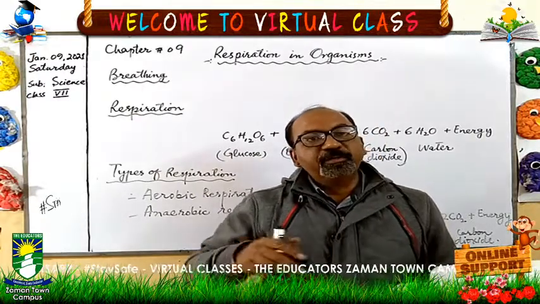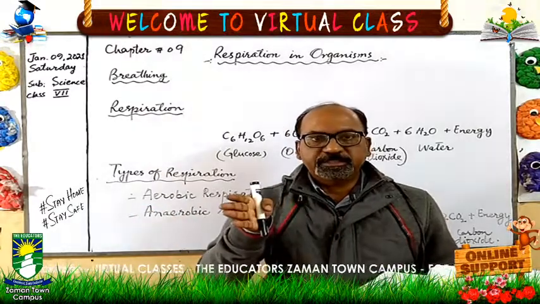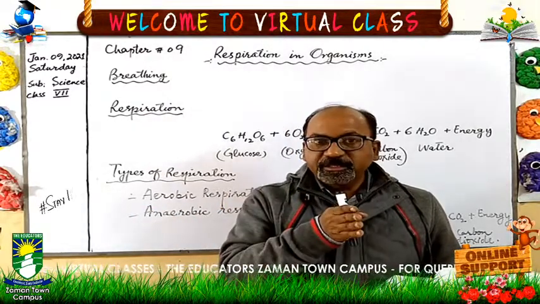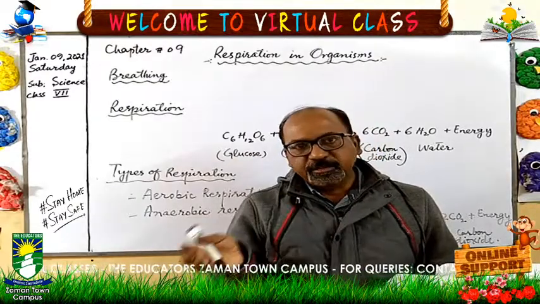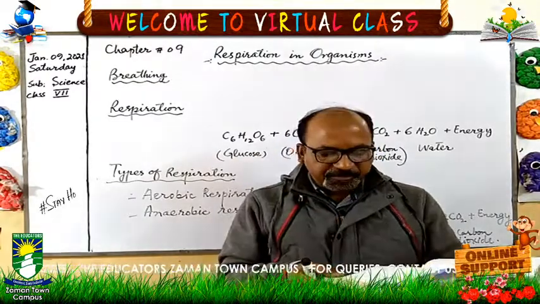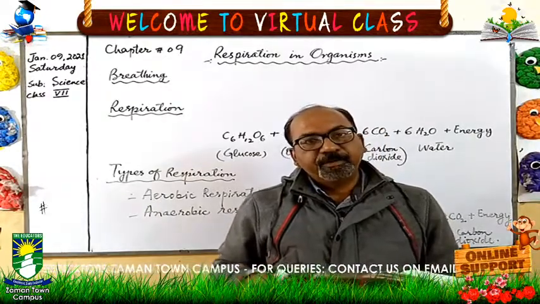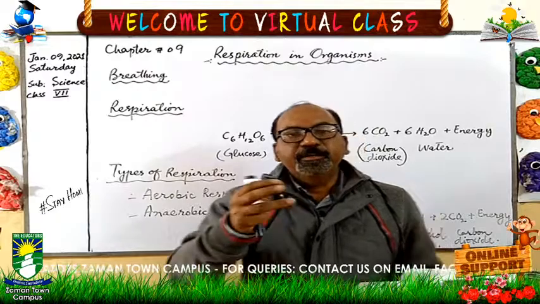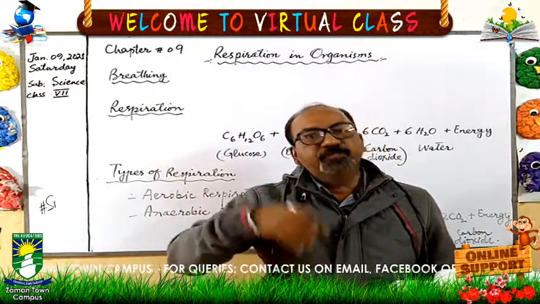But when we are running, when we are doing exercise, this rate increases. And this is very good for our health, because when we exercise, the rate becomes 25 times per minute, because we are doing physical work and we need more energy.